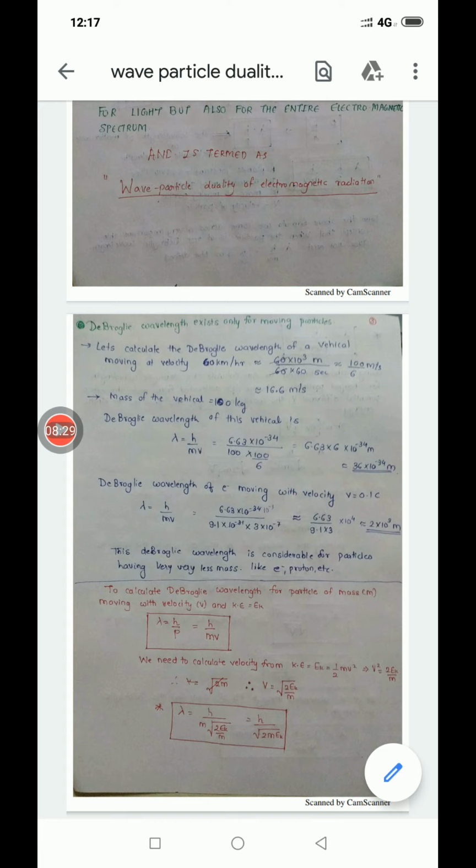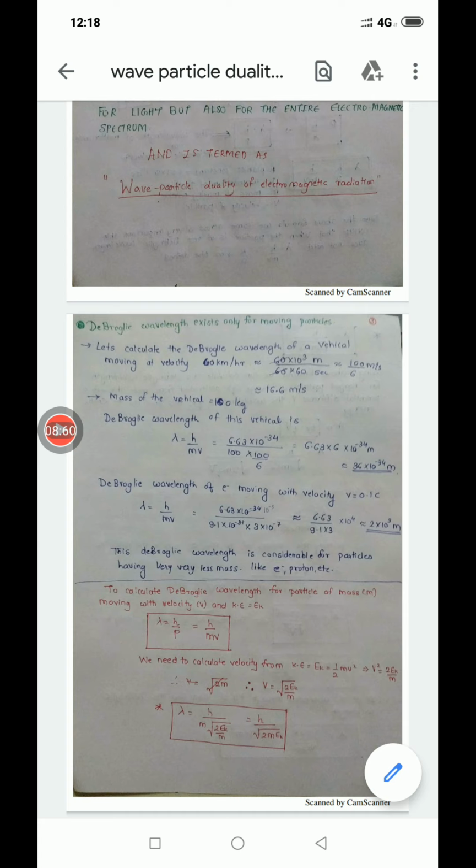Lambda is equal to h upon mv. Put the value of h, 6.63 into 10 raised to minus 34, divided by m, that is 100 kg, and the velocity is 60 km per hour. When I convert it into meters per second, I get 100 by 6. I put it there, and my answer is approximately 36 into 10 raised to minus 34 meter. That is the wavelength of the vehicle which is moving with the velocity of 60 km per hour and whose weight is 100 kg.